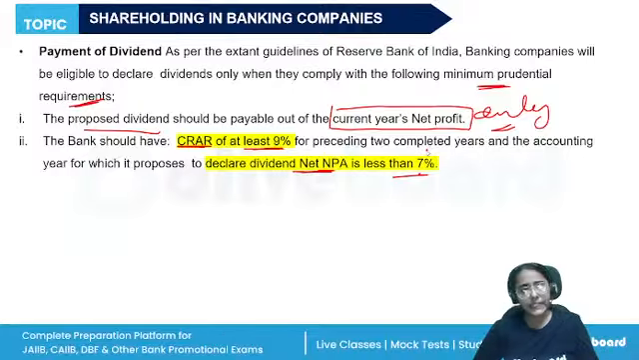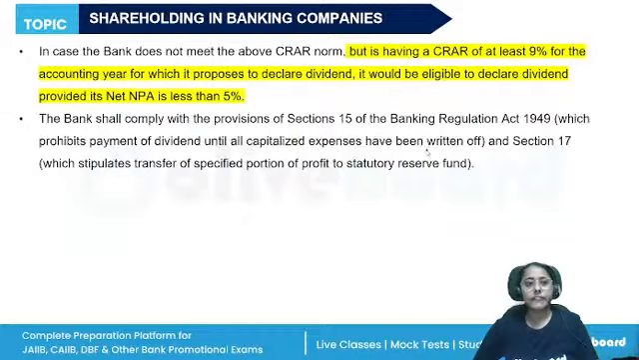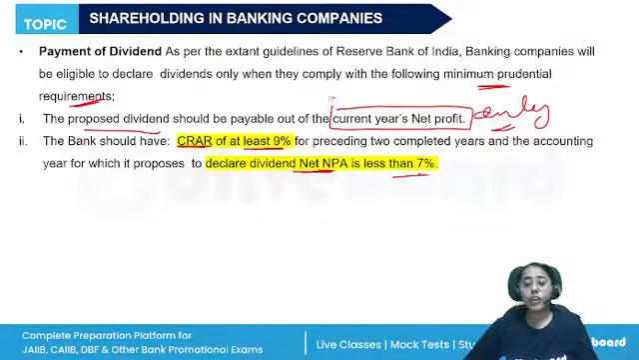Certain flexibility is given by RBI. If, let's say, the CRAR is at least 9%, it would be eligible to declare dividend, but the net NPA should be less than 5%. All right, these things are also there. So this is the declaration of dividend. So if they do not meet the above CRAR norm, but they have at least 9% and their net NPA is less than 5%, then also they're allowed to declare dividends. These dividends will be paid out of the current year's net profit only. All right.